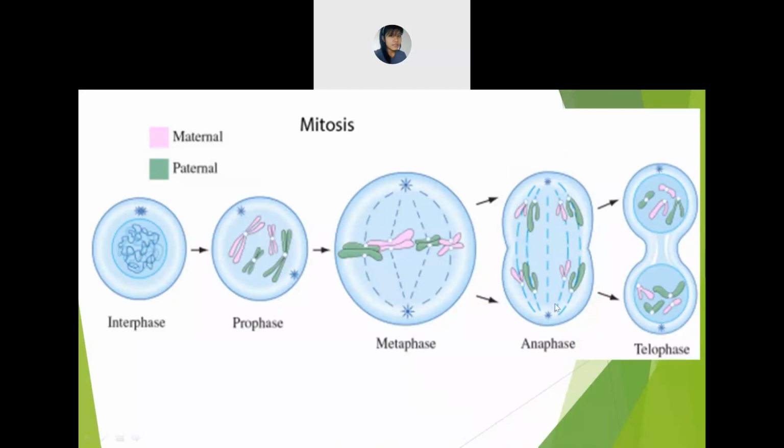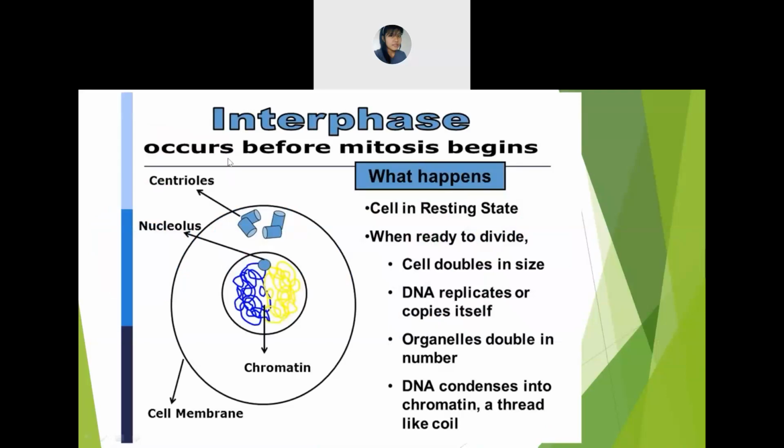Okay, so this is the overview of mitosis. This is the first phase, the interphase. Then this is the next, the prophase. Next is the metaphase, which is this. Next is anaphase, which is this. And this is the telophase. And at the end, what happens? Cytokinesis. Okay, let's see one by one.